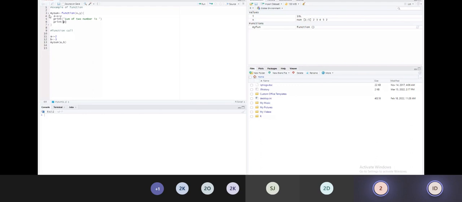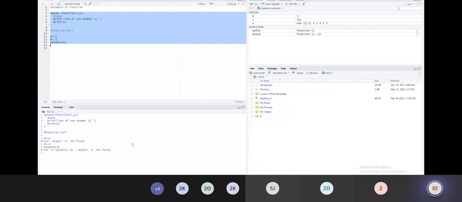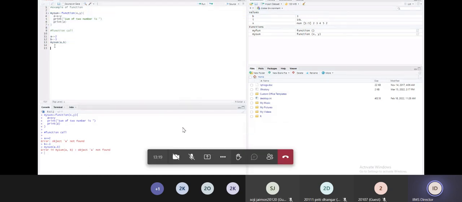I'll select this entire thing so that memory will be changed, otherwise it will remain the old one. Okay. Now I'll try to execute this. Now object A is not found. My sum A is not found. What is wrong? I'll check it. A is not wrong. Why? What is wrong with this?